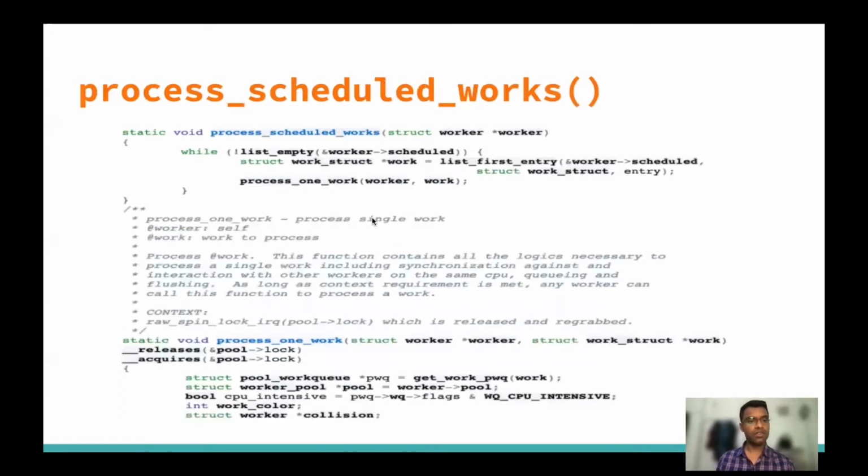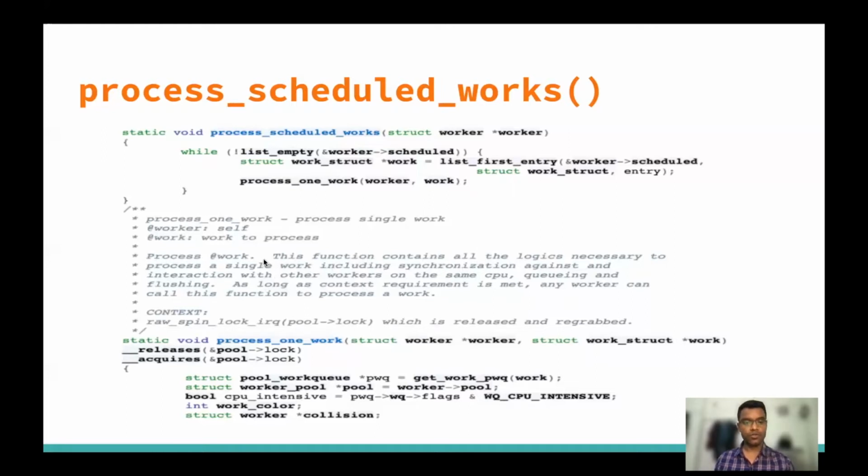Process_scheduled_works internally calls process_one_work. It takes the worker thread and the work that we want to process. Here is the implementation of the process_one_work function. I have not given the whole code because it is very long, so in summary we can read this statement.